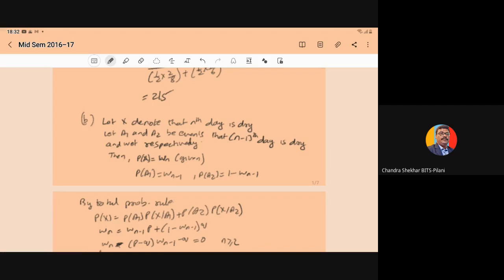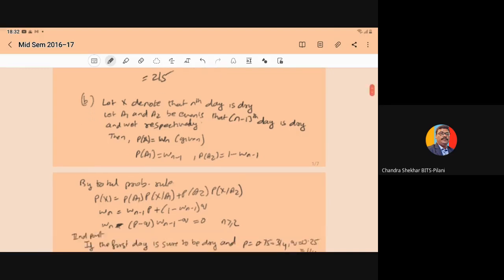A1 denotes that the n minus 1th day is dry and A2 denotes that the n minus 1th day is wet. So P of X is given to you as Wn, because the probability that the nth day is dry is represented by Wn.